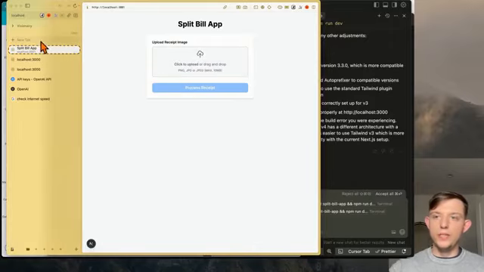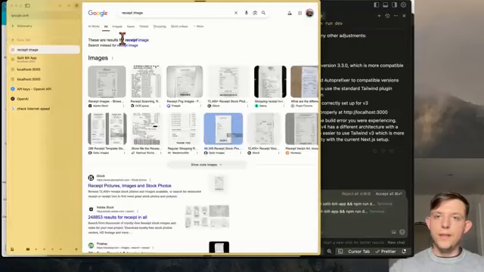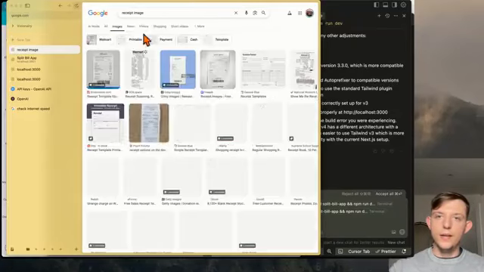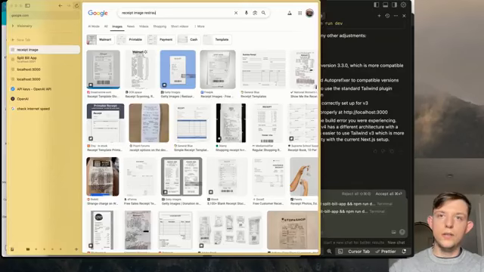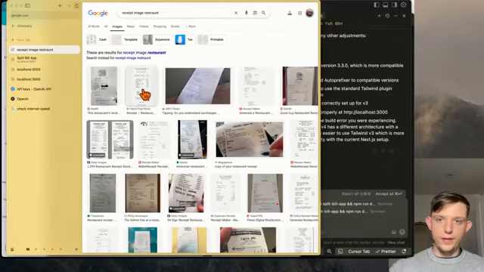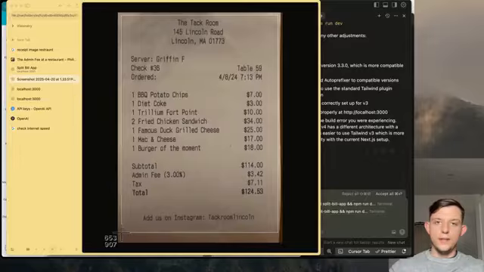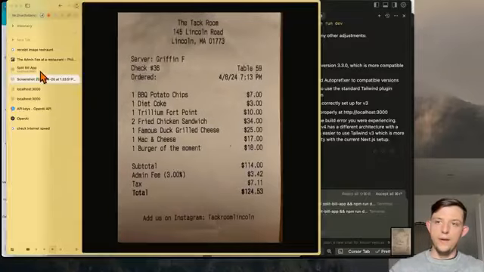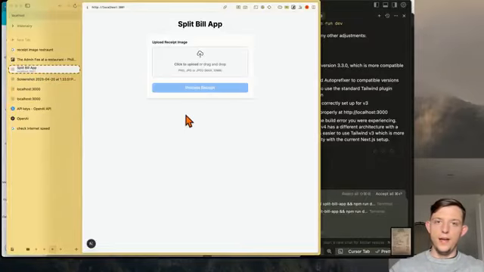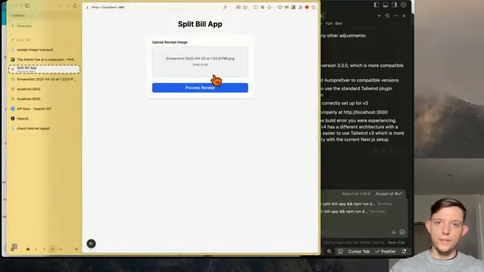So now we can upload a receipt. I'm just going to look up a receipt image, and let's go ahead. Restaurant. And we'll snag this one right here. Oh yeah, let's get a realistic one. So let's go ahead and select this receipt right here. Now, let's upload that receipt. So we can upload that screenshot right here, and we can hit process receipt. Let's see if this works.